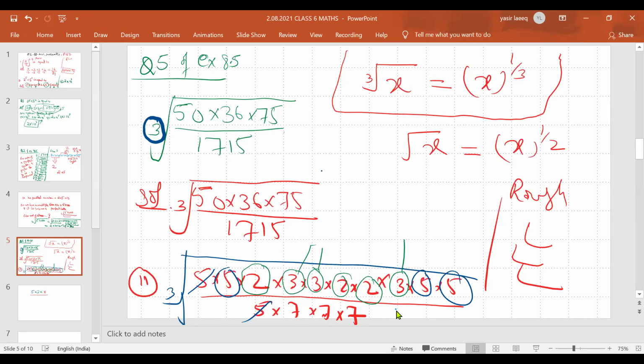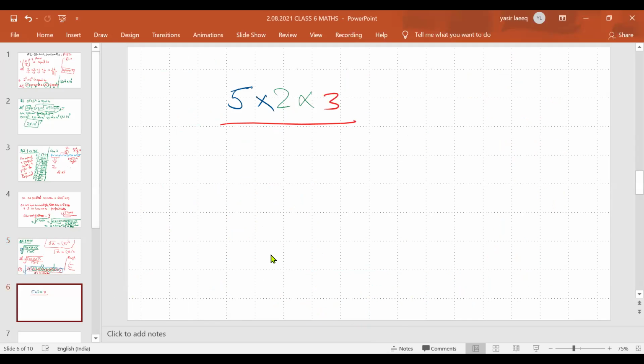We make a pair of 7 and put it in the denominator. So on solving it will be 5 to the 10, and 10 into 3 will be 30, and it will be your 7. So this is your answer.